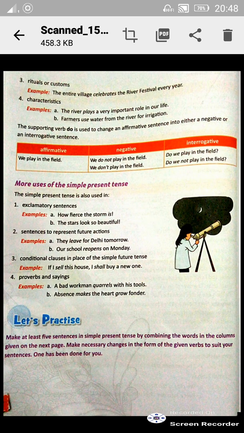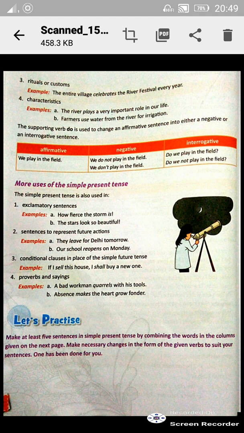So turning back now, more uses of simple present tense. The simple present tense is also used in exclamatory sentences. How fierce the storm is. How good the girl is looking. The stars look so beautiful. These exclamatory sentences are generally written in simple present. Okay, and you all can also write different sentences in exclamatory form in simple present tense.